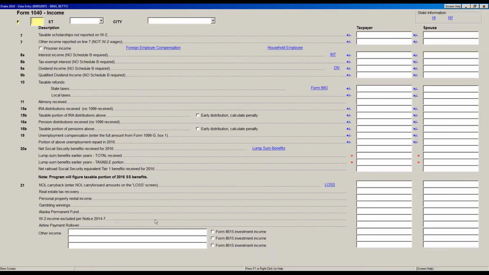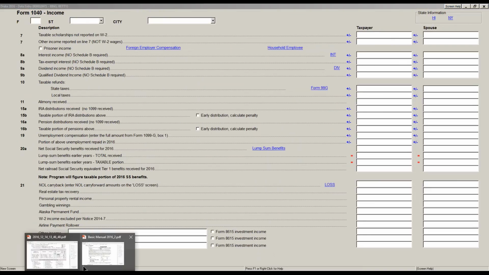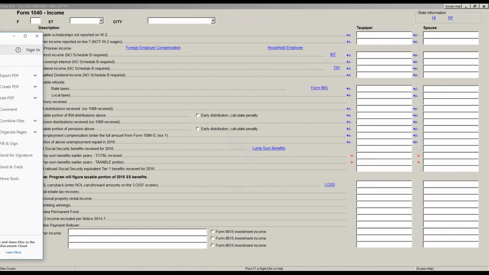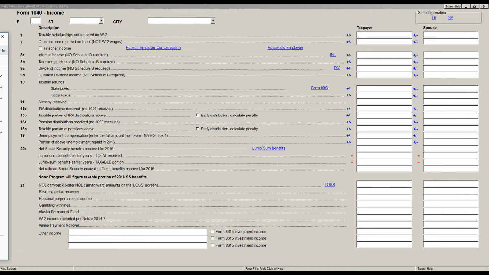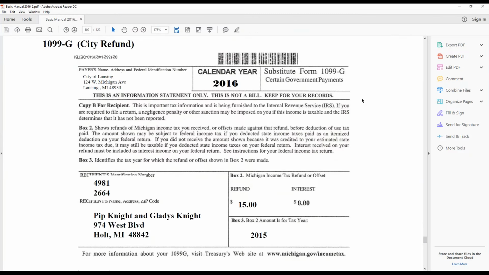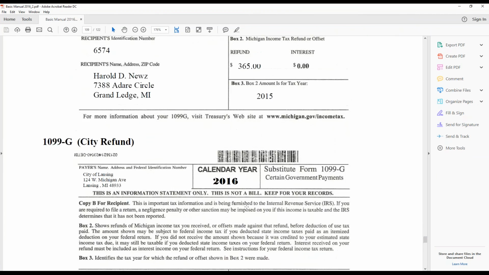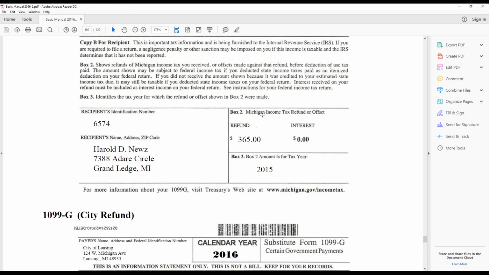But the confusion happens is when the client receives these, not this one, receives the 1099s, and they think it's income, and sometimes our preparers put it down as income when they don't have to because the client never itemized the year before. So you just want to make sure, you might have to pop in the last year's tax return and look to see, did they do a Schedule A? And a lot of the returns are done in January and early February. They did not do a Schedule A because they're not homeowners, and that's normally what you need to be to file a Schedule A. Thank you.